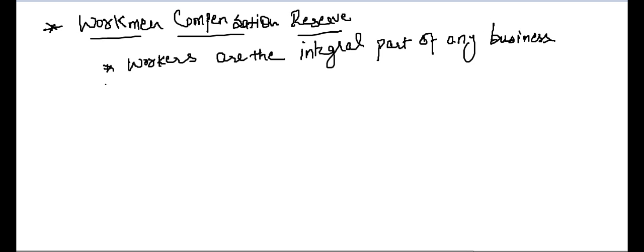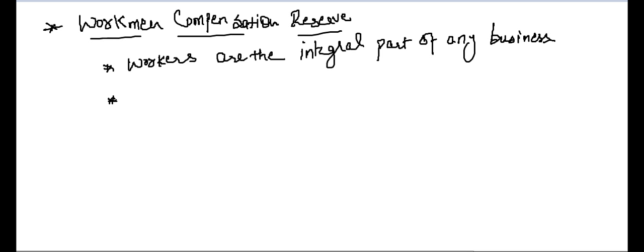Now, why is this workmen compensation reserve created? It is created in case there is any casualty with a worker. A worker who is working on a machine always has his life at risk. He is working on a big machine and his finger gets cut. Now it is the onus on the company to compensate him for the loss.